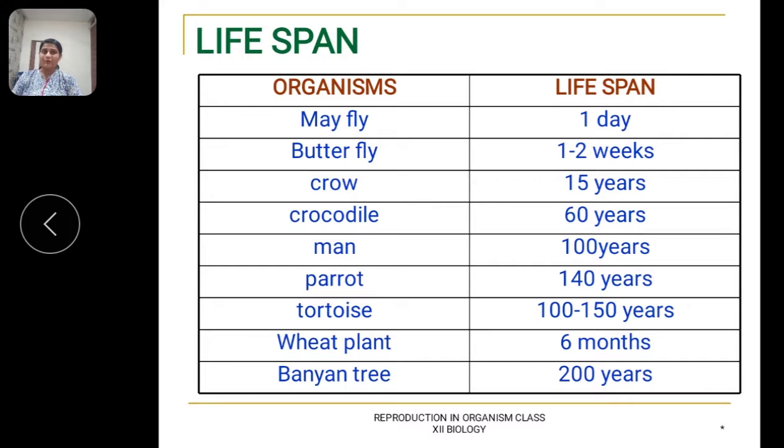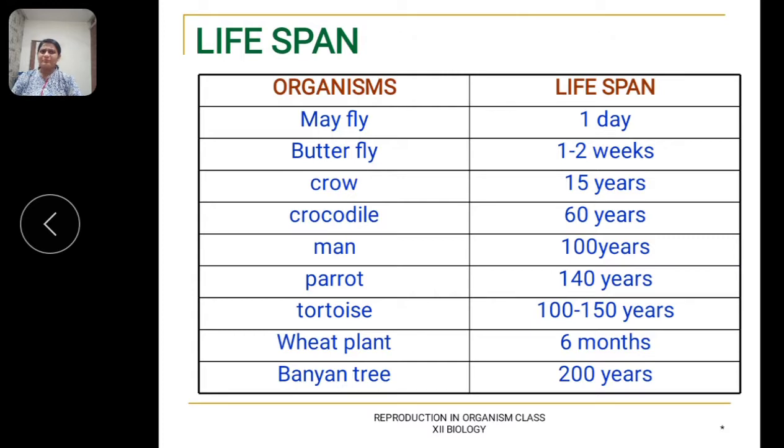Amoeba is immortal. As you have learned, it undergoes binary fission. The parental cell divides and it produces two daughter cells. So the parent cell is dividing and producing two daughter cells. The parent cell is not dying. It is producing the new cells. So we can say that amoeba is immortal.